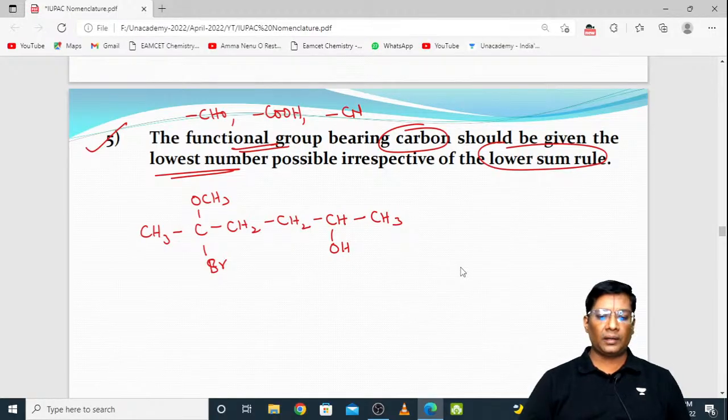If it has bromine, it is the main compound. So which is the correct one? From the right side or from the left side?